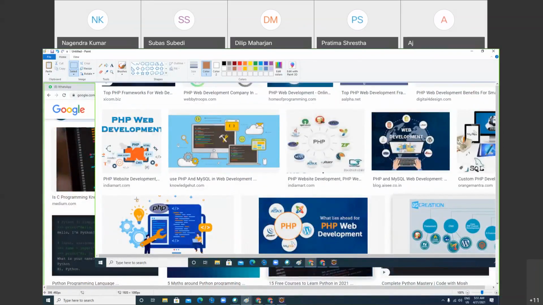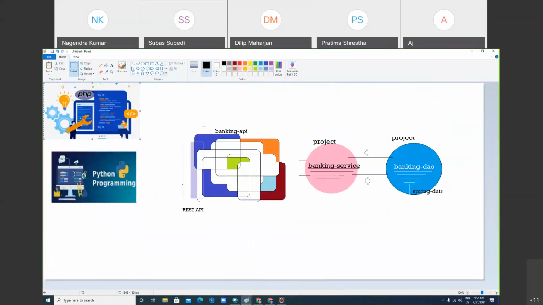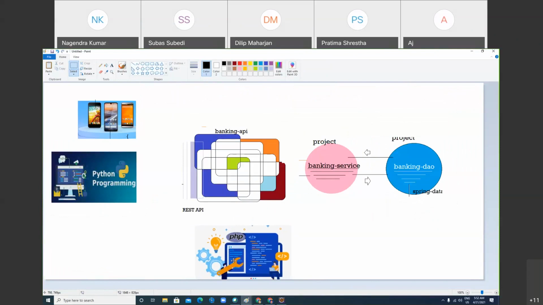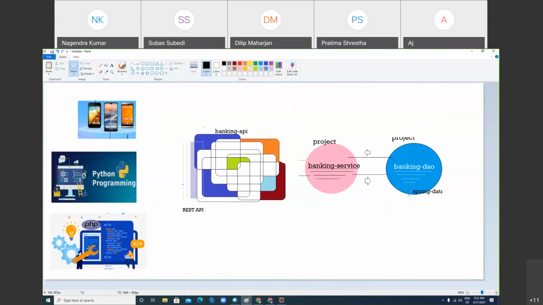Have you heard about PHP? PHP is a server-side programming language similar to JSP. But who can access your REST API? A Python application, of course. It can talk. Why? Because REST API exchanges data in which format?